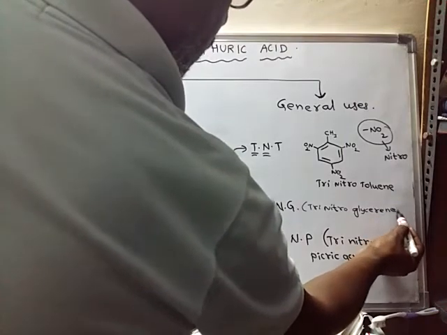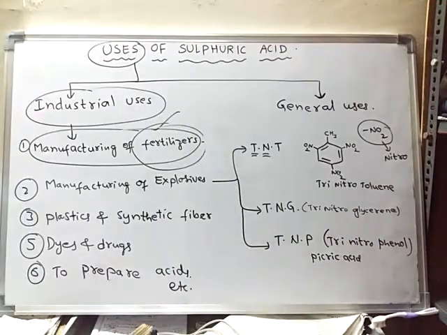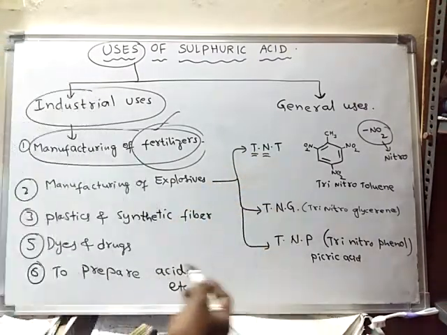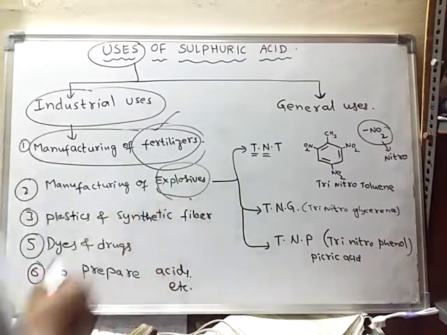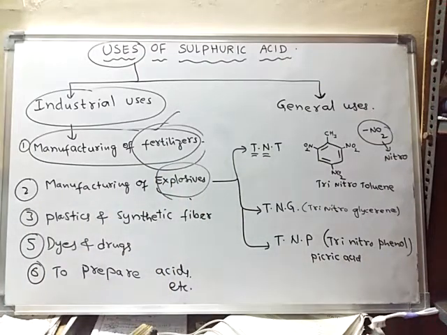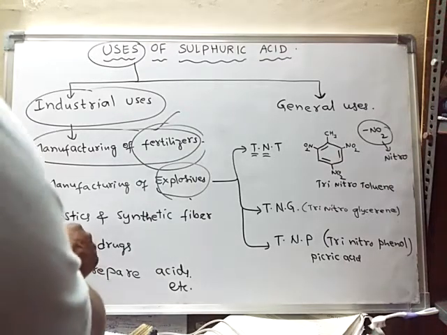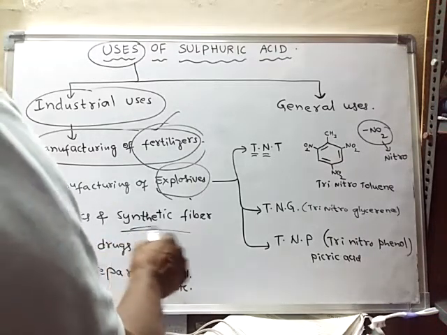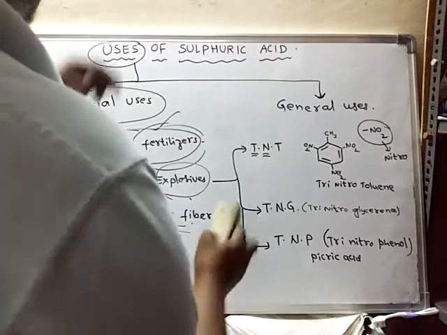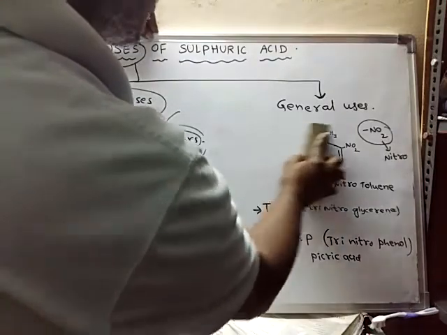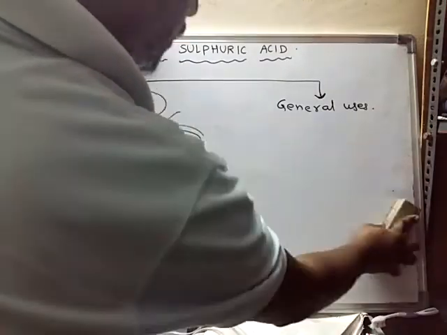This is also another explosive. So like this, these are some of the explosives. Some explosives can also be manufactured with the help of sulfuric acid. Okay, right. See, plastics and synthetic fibers can also be manufactured, prepared during the manufacturing of these plastics or else synthetic fibers.